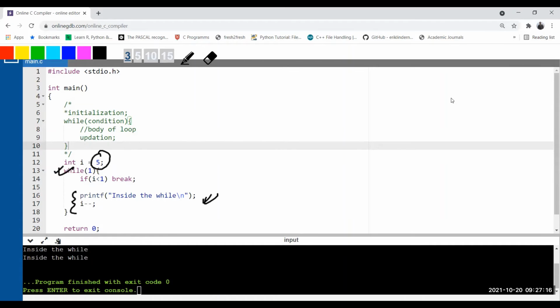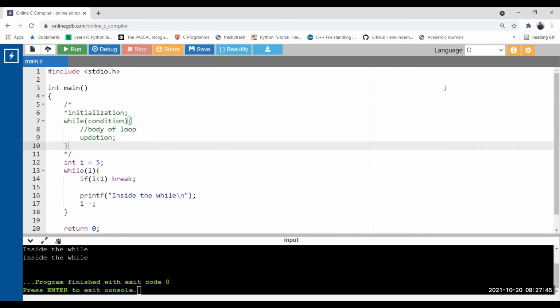1 less than 1, false. If not executed, print up this line for the very last time. And I minus, I becomes 0. So now again 0 less than 1, it is true, break out from the loop. So break means break out from the loop. Got it? So here we see that we can also use break statement with the while loop as well. Okay, so now let's proceed.